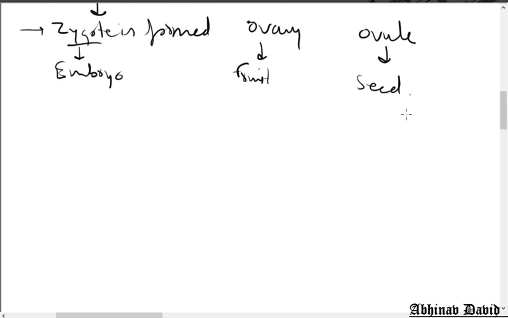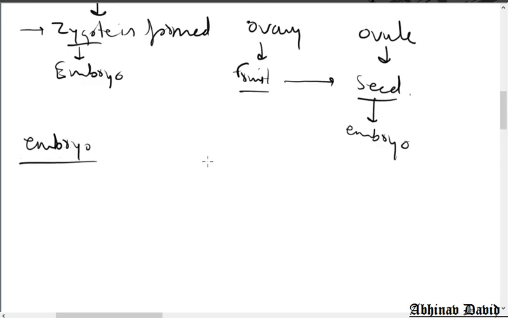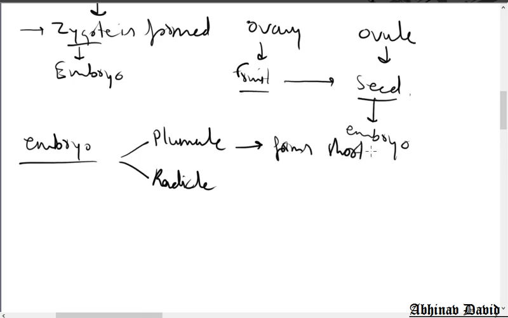The fruit contains seed, and the seed contains the embryo. What are the different parts of the embryo? The embryo has two parts, basically the plumule and the radicle. The plumule forms the shoot or stem after germination, and the radicle forms the root after germination.